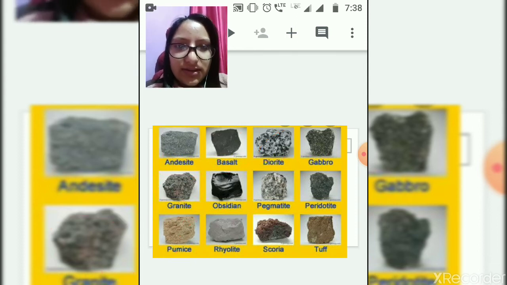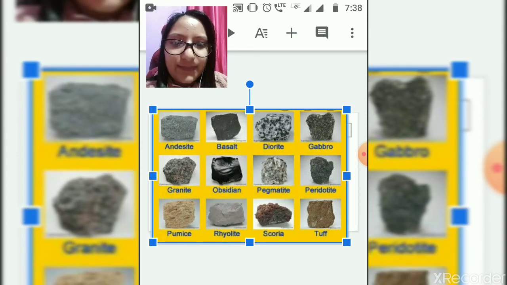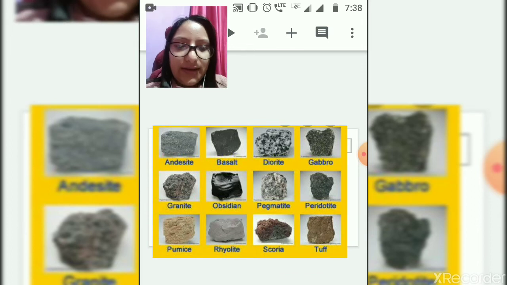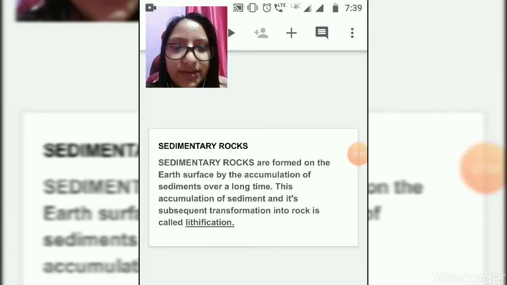Okay, so this is the example of the igneous rocks. The pumice, granite, basalt and diorite are some of the common examples of the igneous rock. Okay, now another type, that is sedimentary rock.